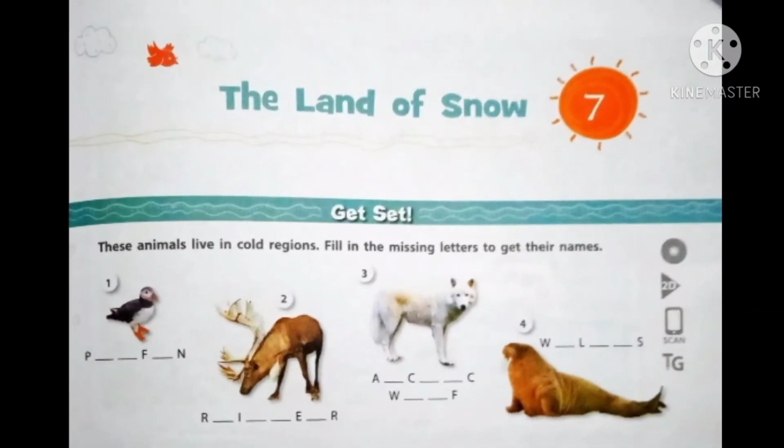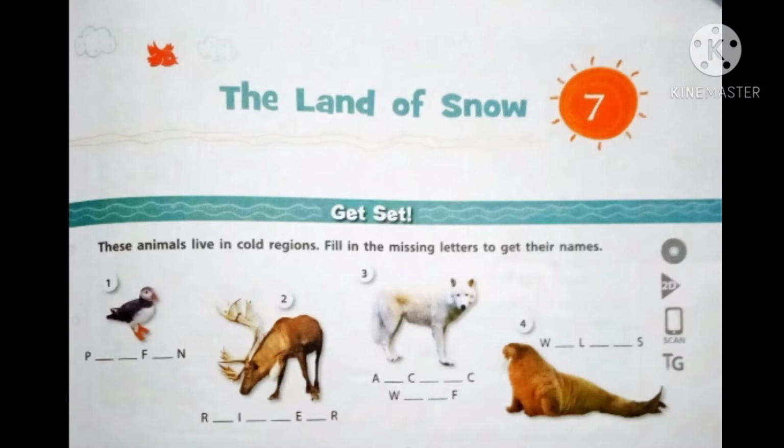Lesson number 7, The Land of Snow, which I am going to teach you today. As you open your book, you will see Get Set. This is the startup of the chapter. Here, 4 pictures are there.